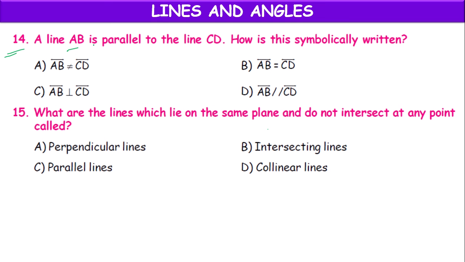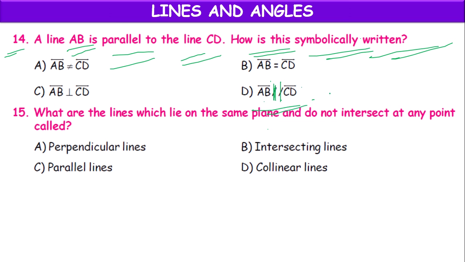Next, a line AB is parallel to line CD. How is this symbolically written? Parallel means we denote it with two straight lines, not the cross lines. Option D, AB is parallel to CD. Option D is correct.